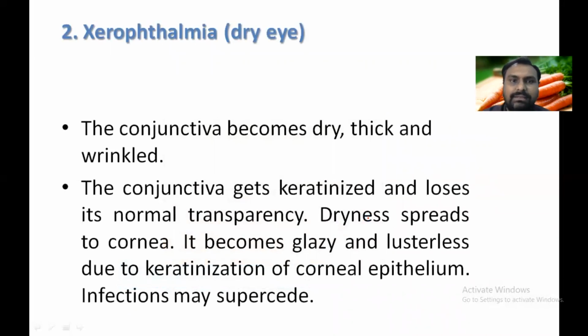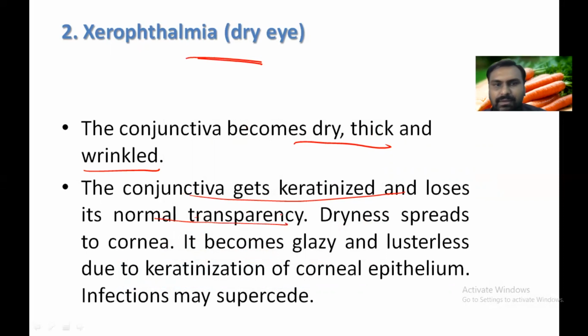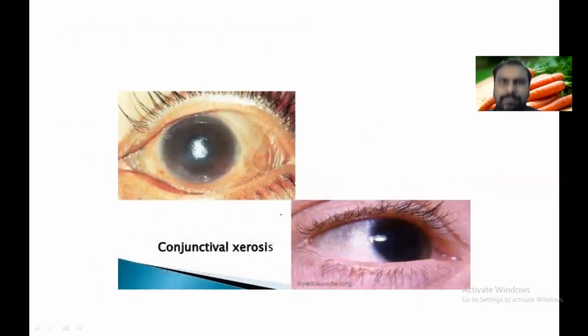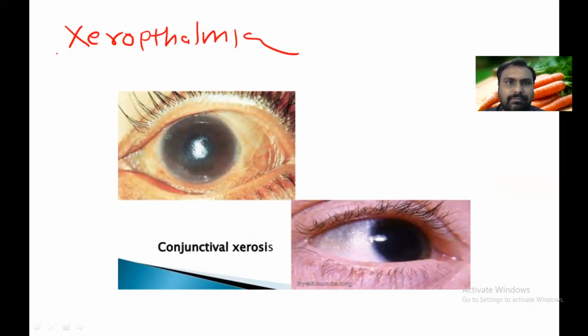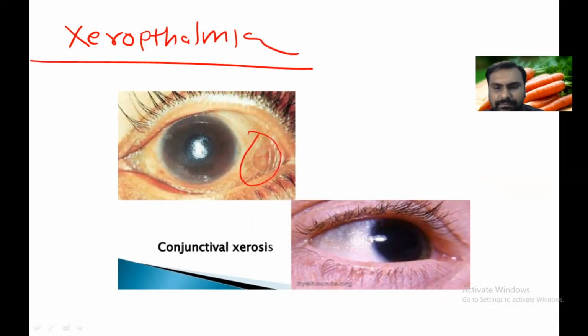Now xerophthalmia, that is a dry eye. The conjunctiva becomes dry, thick, and wrinkled, and the conjunctiva gets keratinized and loses its normal transparency. Okay, that is xerophthalmia. Remember. You can see the dry, thick conjunctiva, and wrinkles.